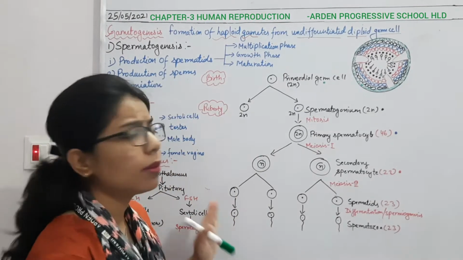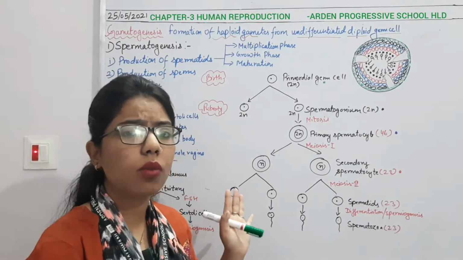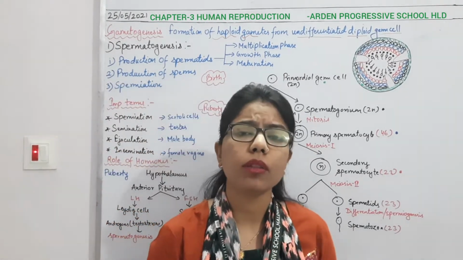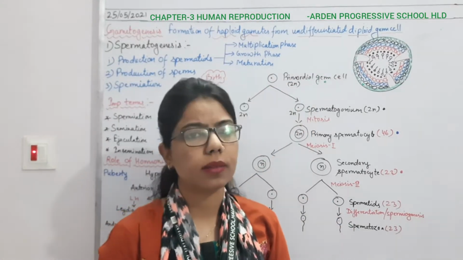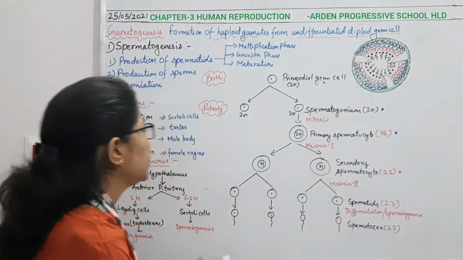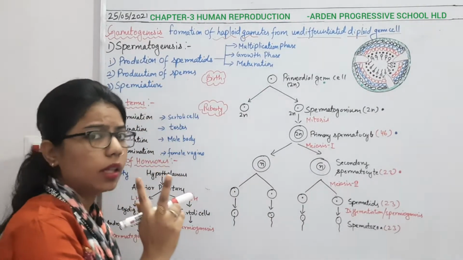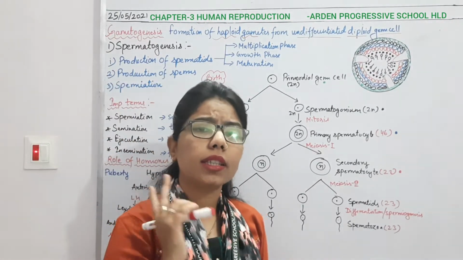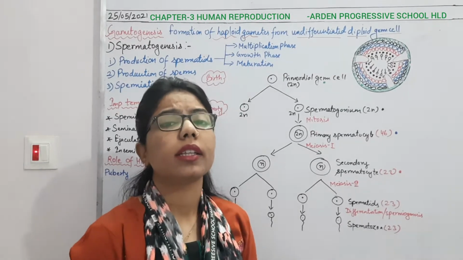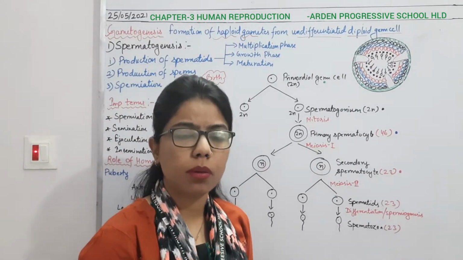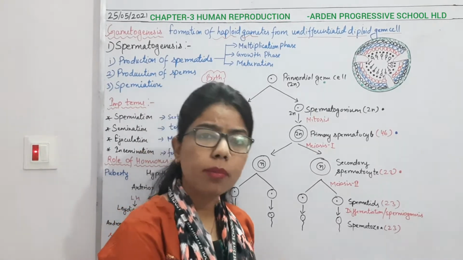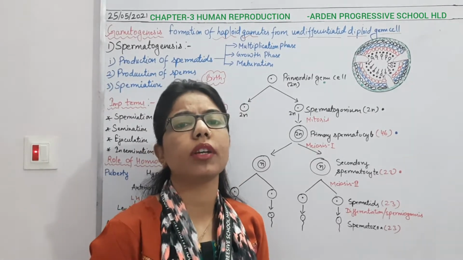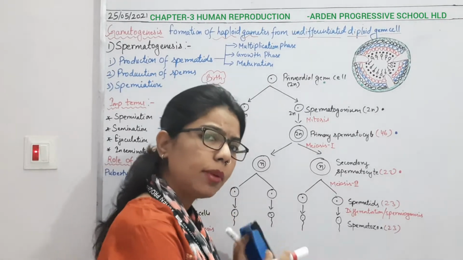So in simpler terms, gametogenesis is the formation of gametes. How are gametes formed? When there is differentiation in the diploid germ cells. Now gametogenesis can be of two types. When we talk about the male part, the gamete formed is the sperm, so we call it spermatogenesis. In the case of male, we are going to study spermatogenesis.